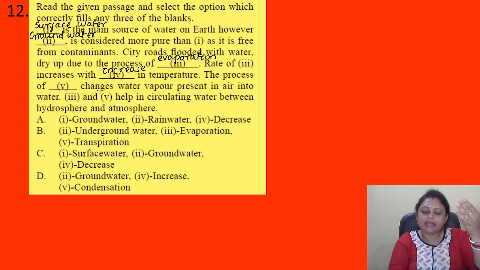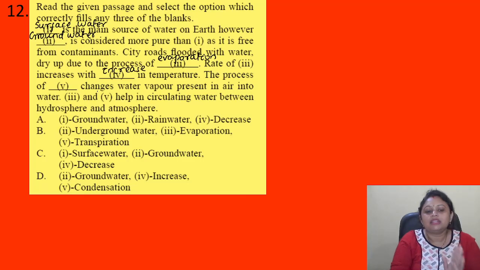So water vapor in air to water, okay, that is the name of the process, condensation. And 3 and 5 help in circulating water between hydrosphere and atmosphere. So 3 and 5, that is evaporation and condensation, help in circulating water between hydrosphere and atmosphere.